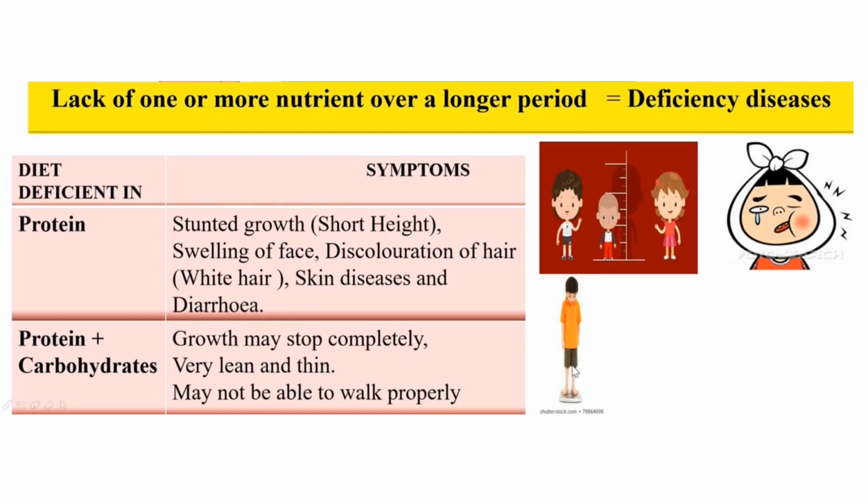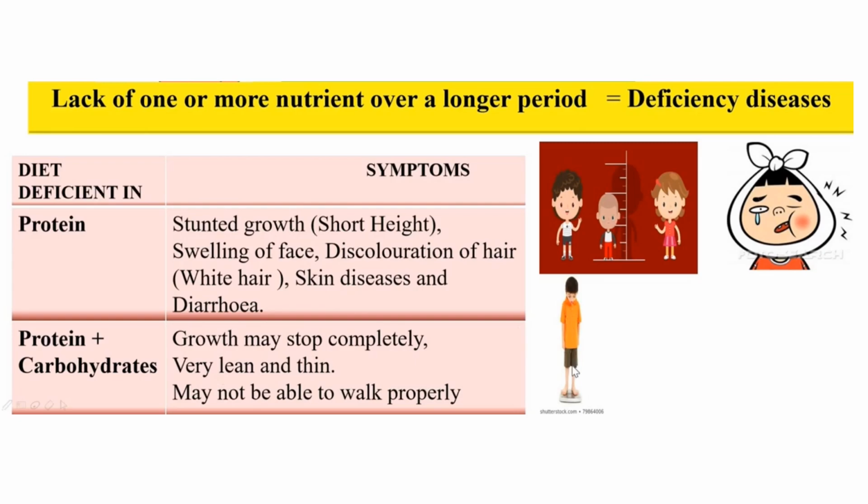If there is deficiency of protein or lack of protein in our diet, then what happens to us? Then there is stunted growth. Stunted means retarded growth. That's why that results in short height. Then swelling of face, discoloration of hair, white hair or grayish hair, then skin diseases, diarrhea. These are the common symptoms if our diet is deficient in protein.